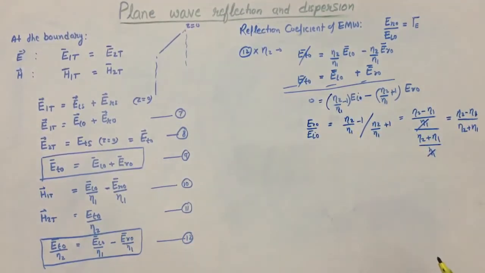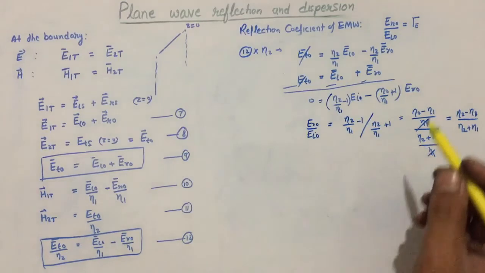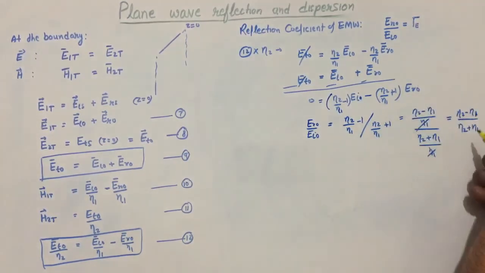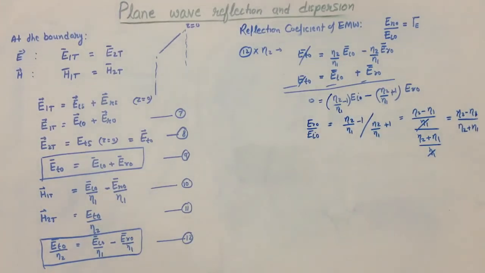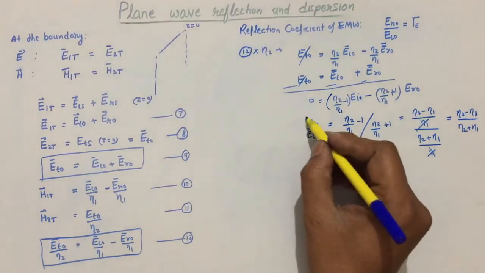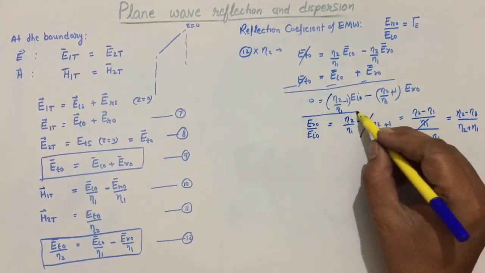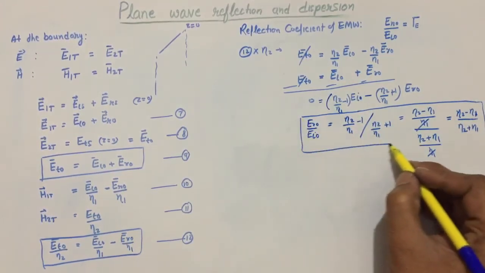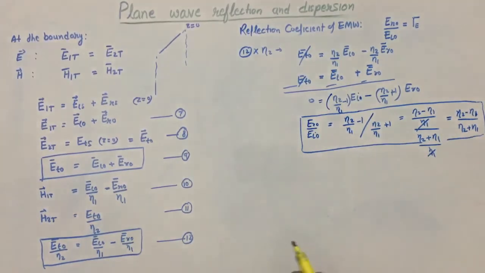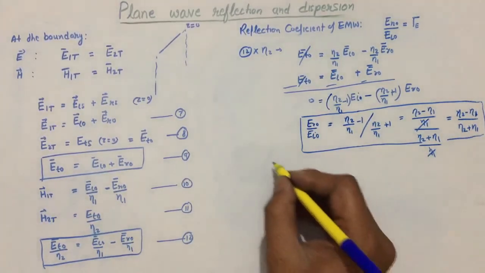So from here we can say the reflection coefficient is eta 2 minus eta 1 divided by eta 2 plus eta 1. Okay. Now let us try to find the transmission coefficient. So this is the final finding that we should remember. Now the next is the transmission coefficient.